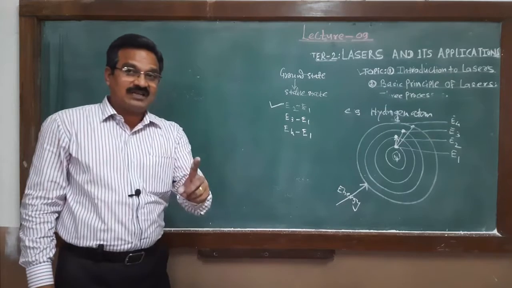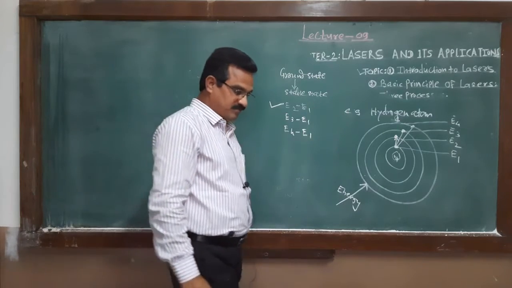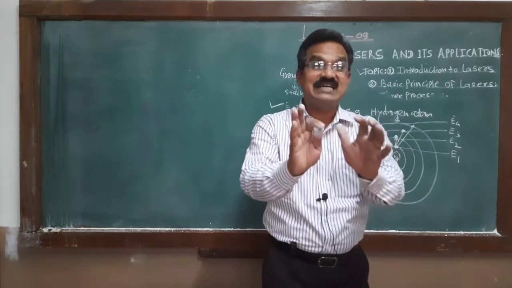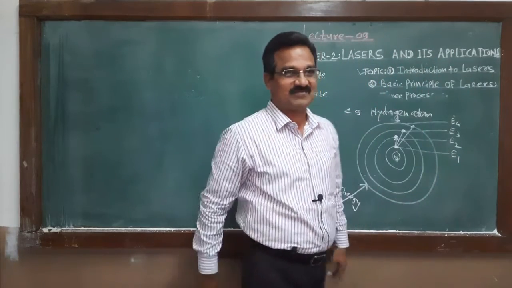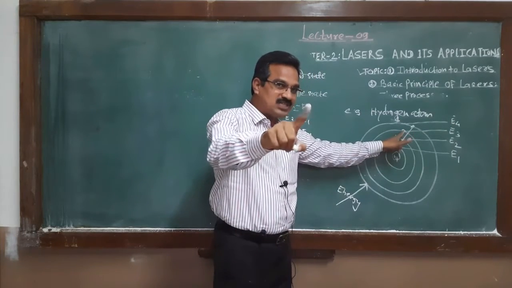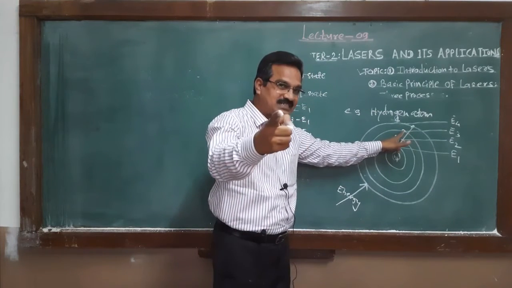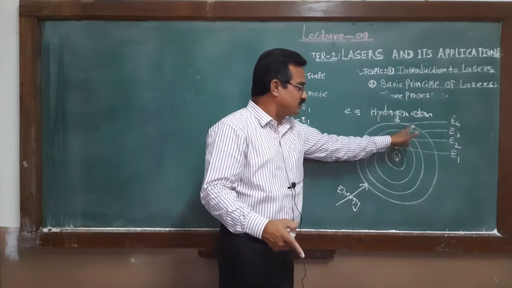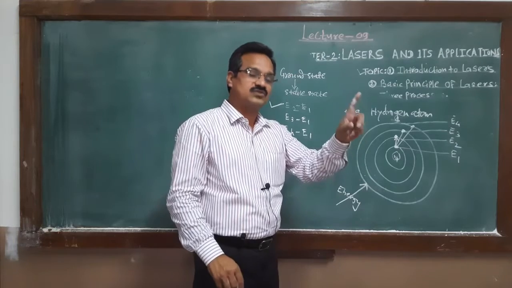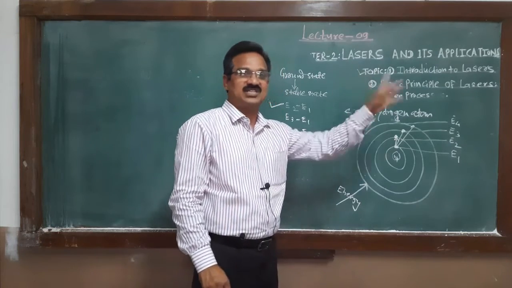When the electron is in a higher orbit, we can say the hydrogen atom is in excited state. When the electron is in the third orbit, we can also say the hydrogen atom is in excited state. When the electron is in the fourth orbit, we can also say that the atom is in excited state.